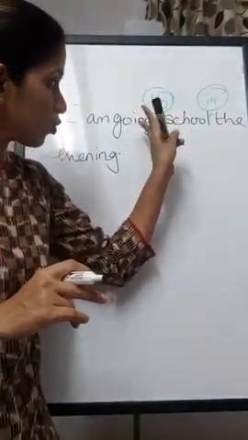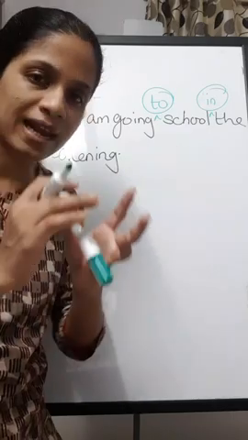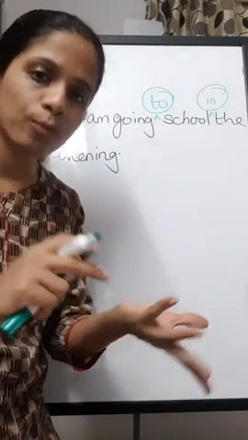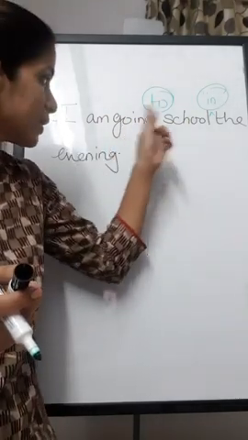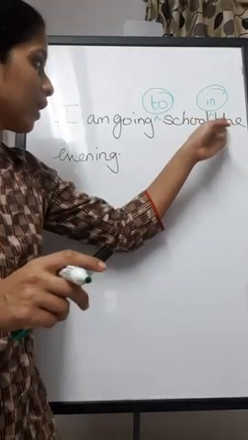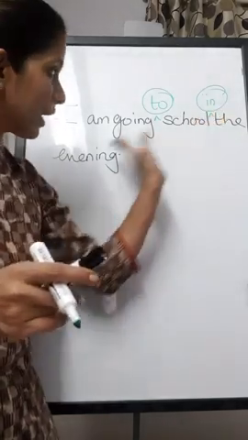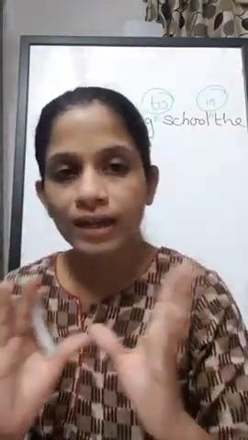So there are two words that are being joined. Prepositions are those words which connect a disconnected sentence. That is, they join two nouns or pronouns, verbs, adjectives. Now going is a verb, school is a noun. So a verb is connected to school through preposition. Evening and the. Now the evening, noun. Okay, the evening can be abstract noun. So they are connected with preposition in. Okay, so prepositions are words which connect two words or they connect a discontinued sentence, a broken sentence.